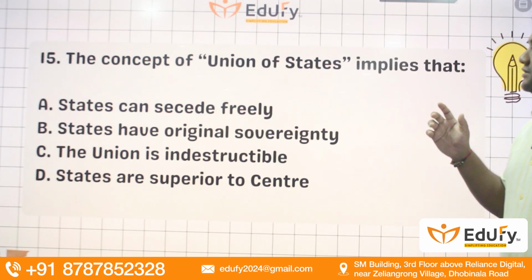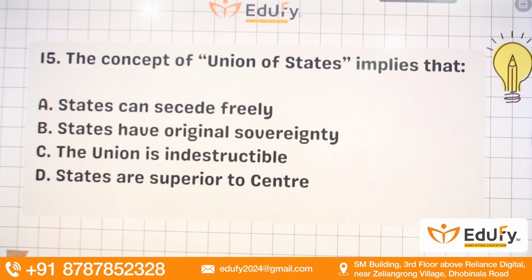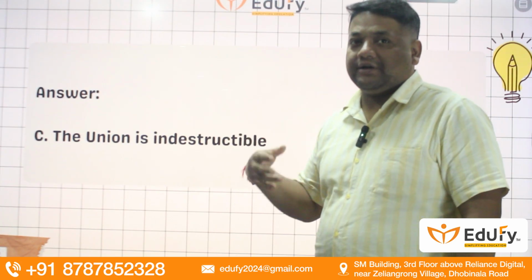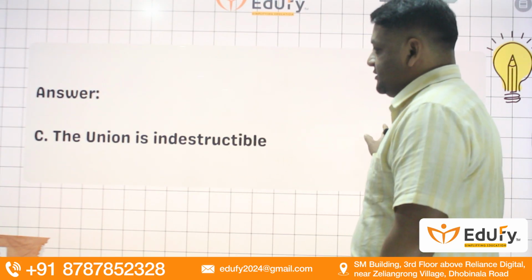Next question. The concept of union of states implies that states can secede freely. States have original sovereignty. The union is indestructible. States are superior to center. D cannot be the answer. All right. So union of states basically means that union is indestructible. Okay. C, that they are not allowed to separate from India very easily.